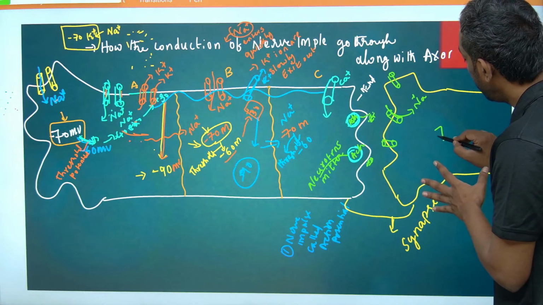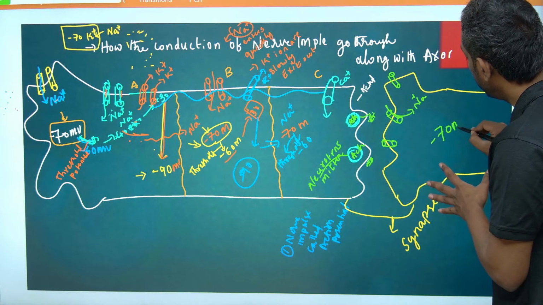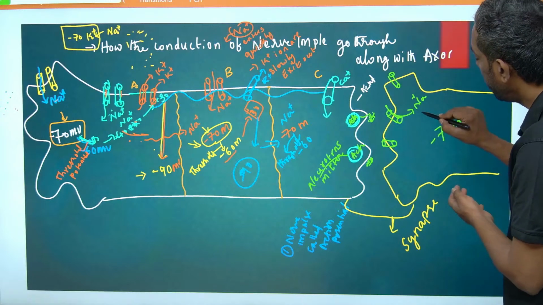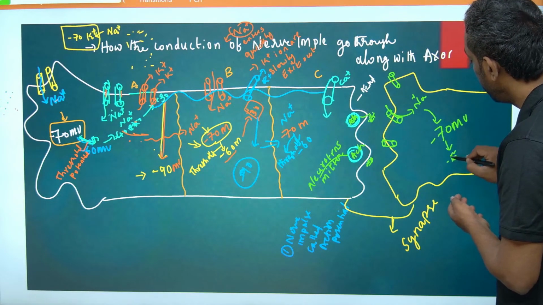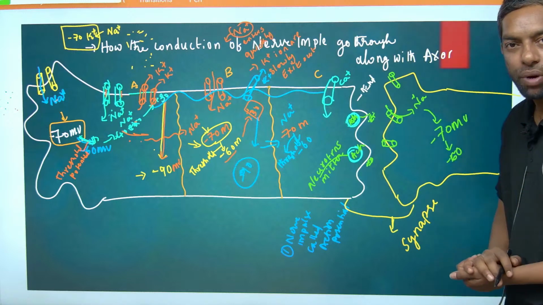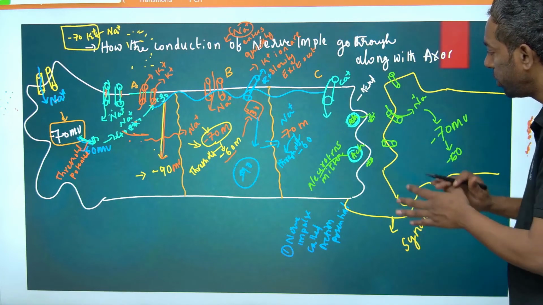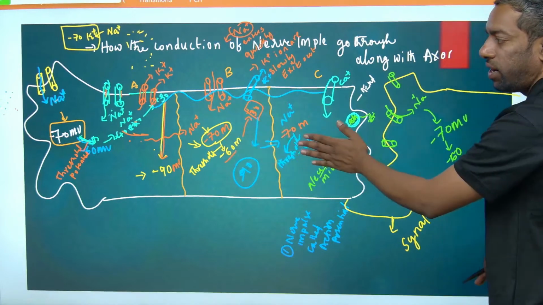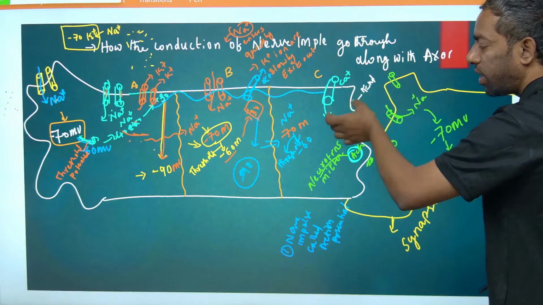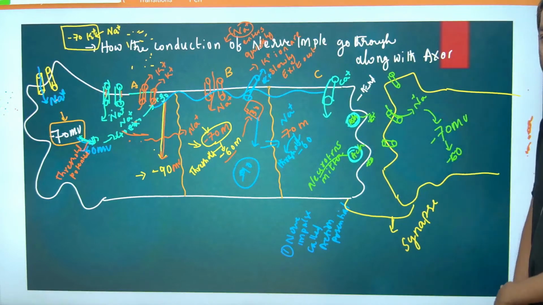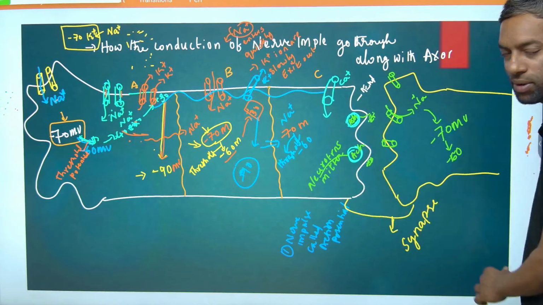There is already minus 70 mV in the next neuron, and that changes to minus 60. So the impulse that takes place throughout one neuron is carried forward into the next neuron through this synapse.